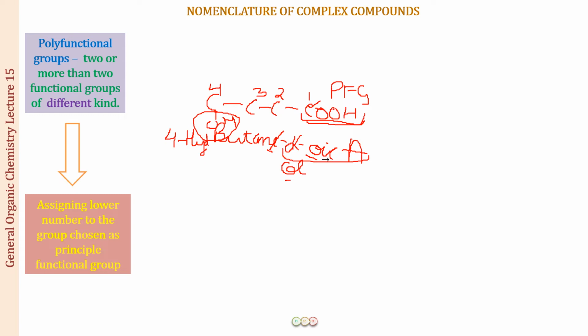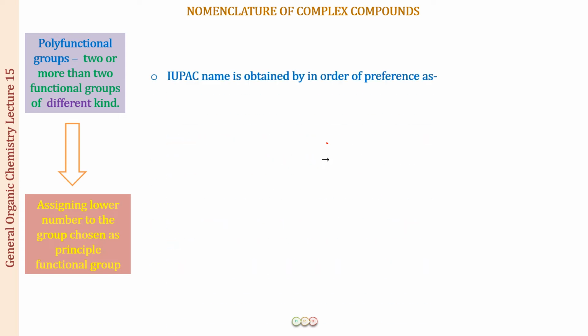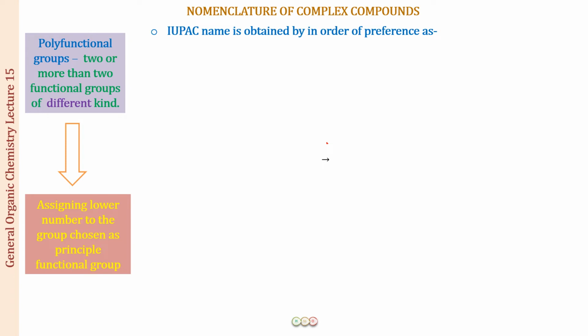Now, how are we going to assign this priority? That is what you have to learn. There is an order of priority for all the functional groups that we have. According to the IUPAC nomenclature, I am going to give you the priority of these functional groups. So, the IUPAC name is obtained in order of preference as, first of all, the chain terminating groups.